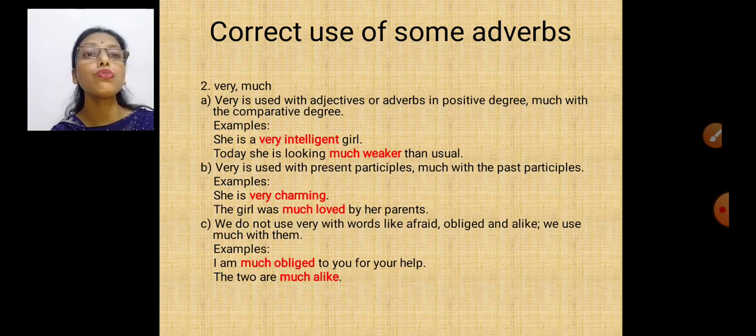We do not use very with words like afraid or obliged or alike. Suppose I say, I am much obliged to you for your help. If I put here, I am very obliged, that will be wrong. The two are very alike, that will be wrong. So with the words afraid, obliged and alike, we do not use very.